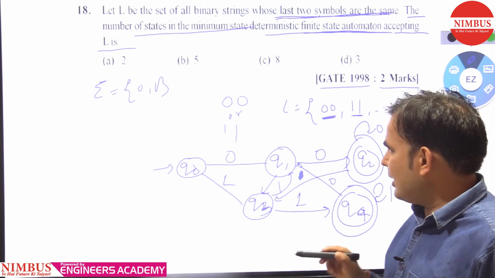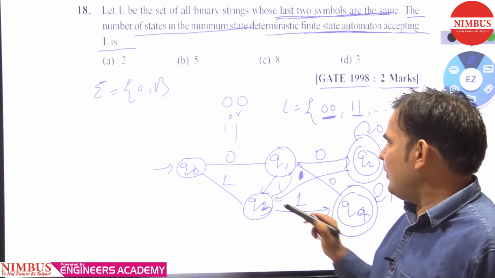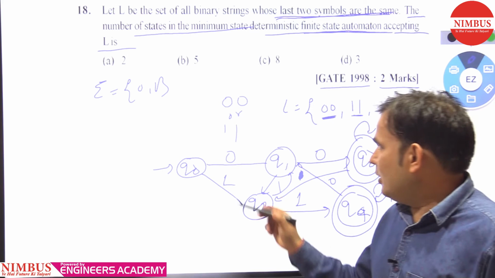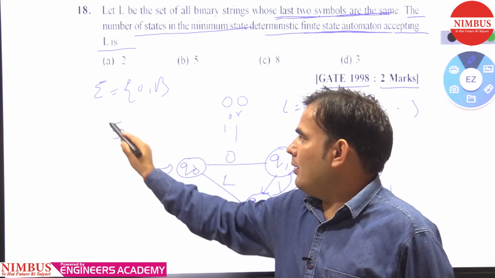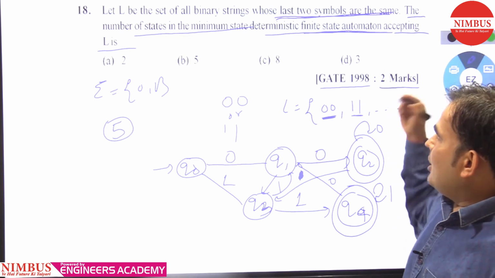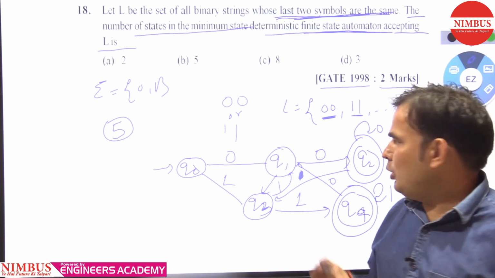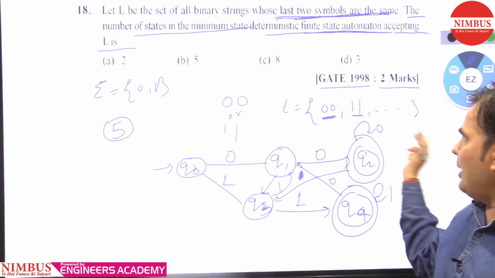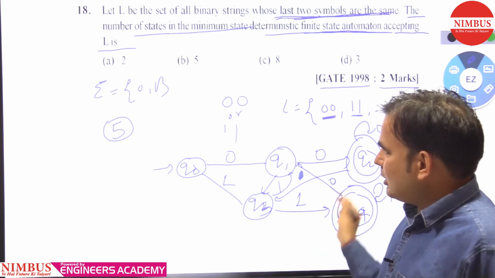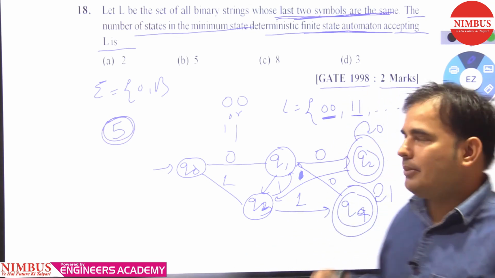So how many states do we need? 1, 2, 3, 4, 5. When we make a finite automaton accepting all binary strings whose last two symbols are the same, you first need to make a language from the given statement, and after that make the finite state automaton. So how many states do we need? 5.